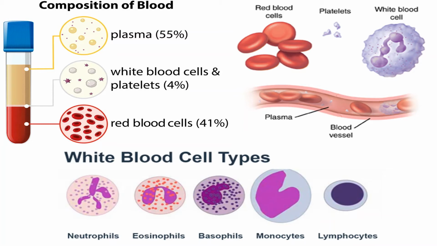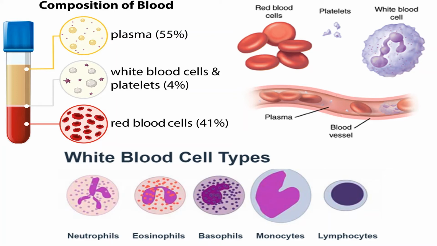They are biconcave, circular disc-shaped, reddish-colored blood cells, and they are non-nucleated. They are non-nucleated in the case of mammals and humans. But in all other vertebrates except mammals, the RBCs are nucleated and oval in shape.